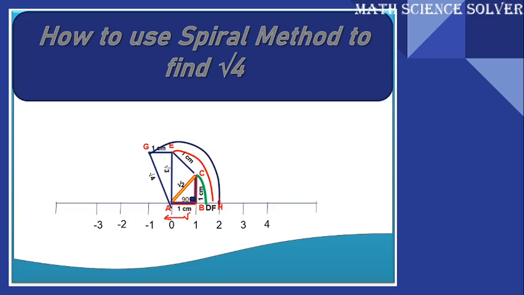You know what the root 4 value is? It is 2. So you see here you get AH equal to 2. In a similar way, you can go on doing to get root 5 in the next step, root 6 in the next step, root 7 in the next step, and so on. So this is called the spiral method.